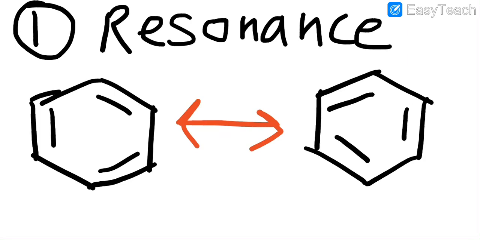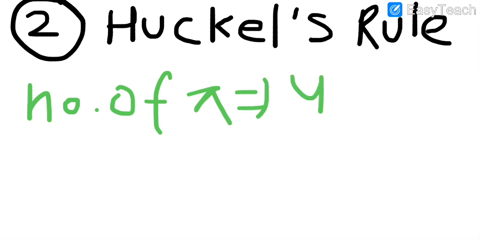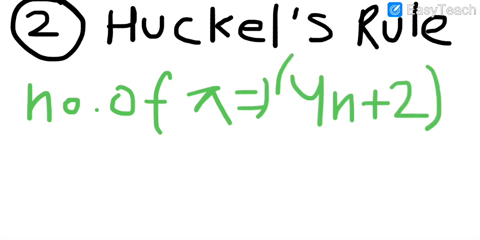So let us move towards the second point, which is Huckel's rule. What is Huckel's rule? Huckel's rule states that the number of pi electrons is 4n plus 2. If we see benzene, it satisfies this condition, so that's why it is also stable due to Huckel's rule.